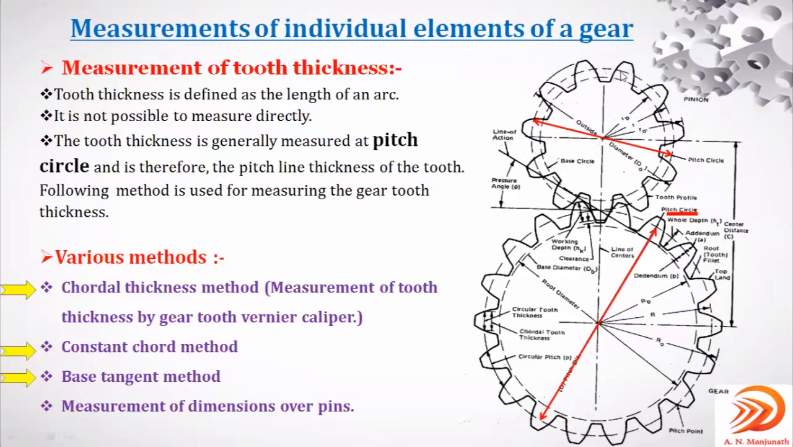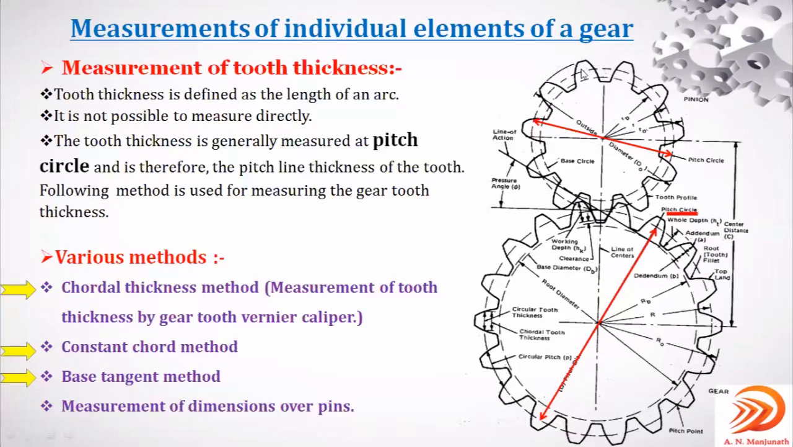To measure the thickness of the tooth, this individual element is measured during the manufacturing of the gears, in order to make sure that a quality gear with precision is being manufactured. For inspection purposes, it decides whether the gear is accepted or not. One of the main elements in the gear is the tooth thickness, and that is what we are discussing now.